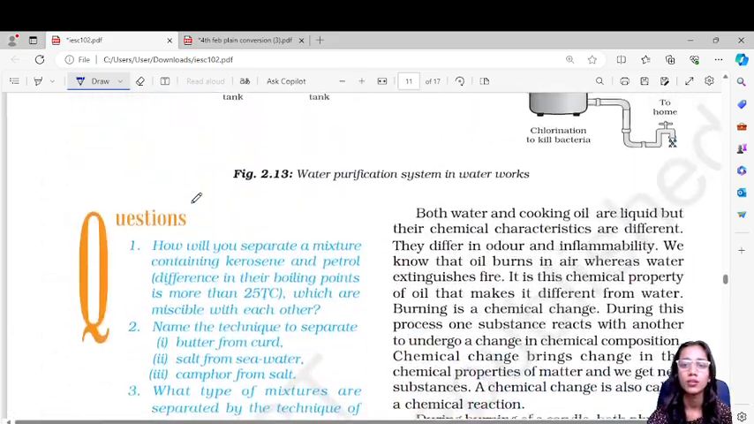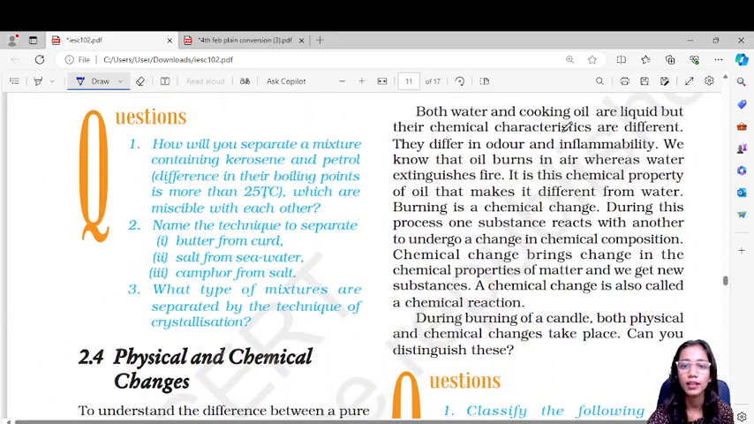Now talking about the chemical changes. Both water and cooking oil are liquid. Both have the same physical properties, but their chemical characteristics are different. They differ in odor, and have different smell and inflammability. We know that oil burns in air whereas water extinguishes fire. So it is this chemical property that makes oil different from water.